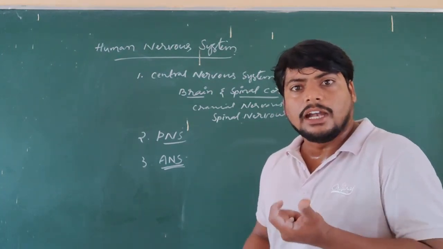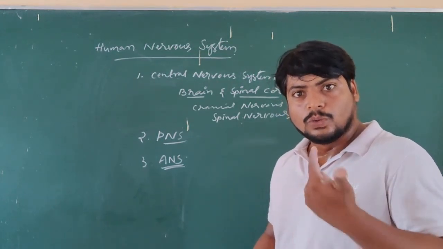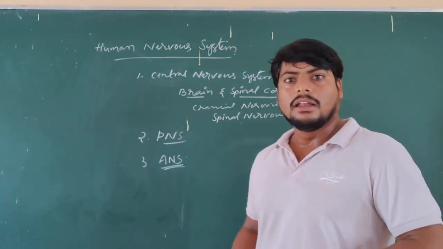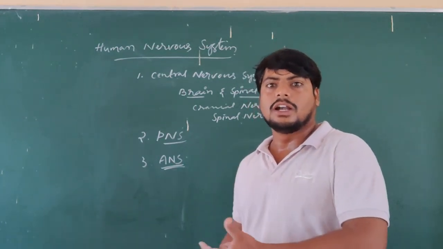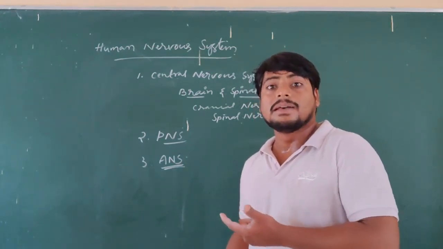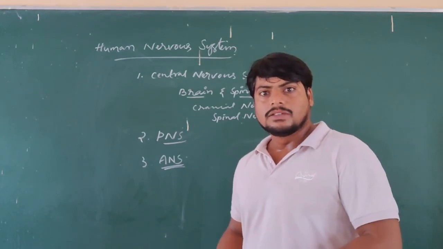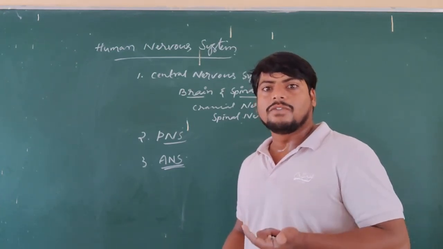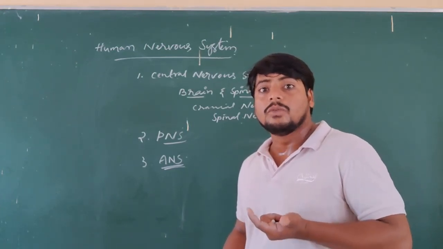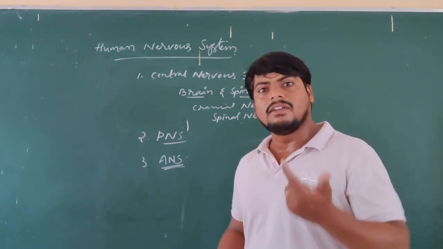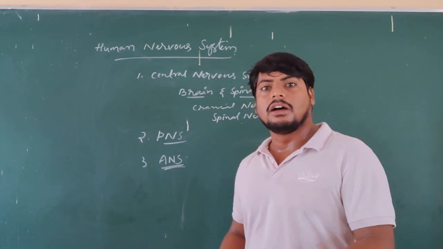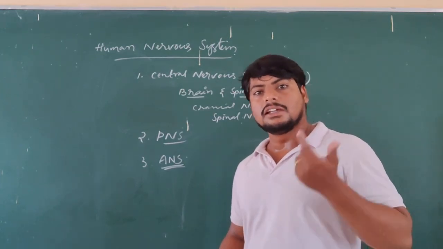The peristaltic movement of food through the food canal or esophagus is also under the monitoring of the autonomous nervous system. So those are the different types of nervous systems found in the human nervous system. Under the central nervous system, next we will continue with the structure of the brain and its function.